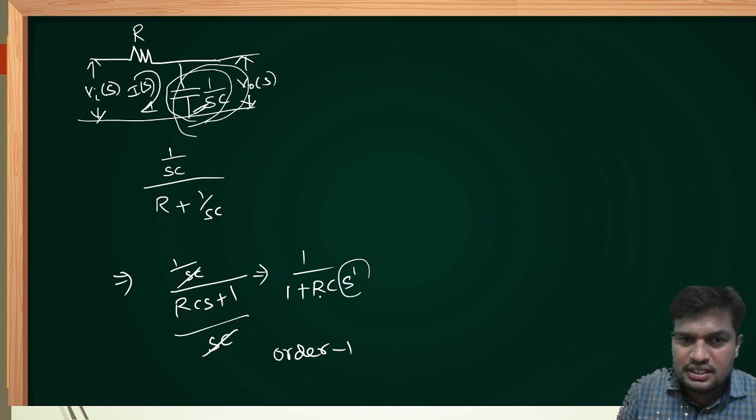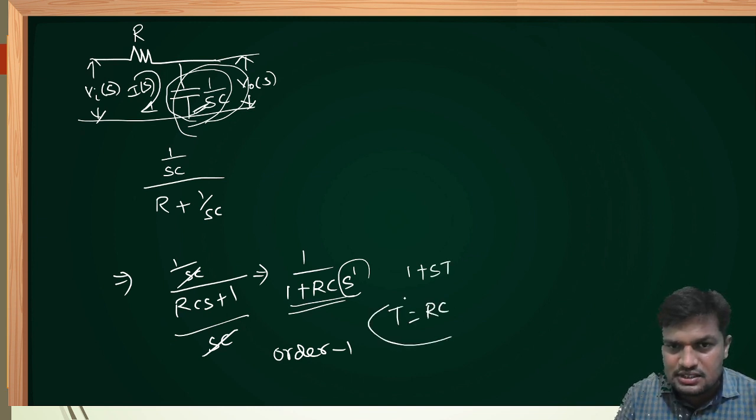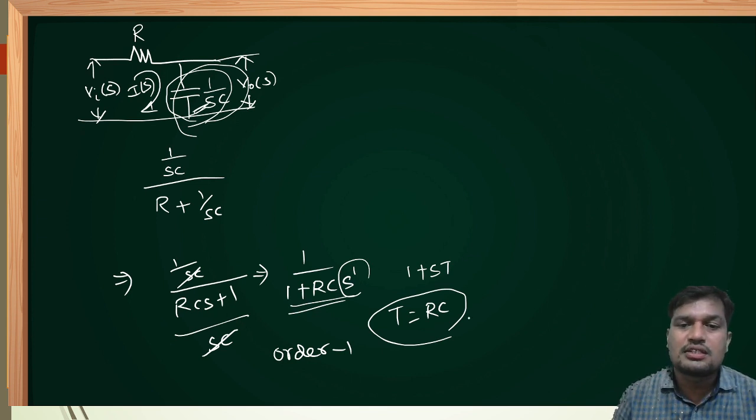Now, as just explained, this is the time constant form, the 1 plus sT form. It is in the form of 1 plus sT, where T is equal to R into C. This is the time constant. Maybe you studied this in network analysis: the time constant of an RC circuit is R into C. That you understand very clearly.